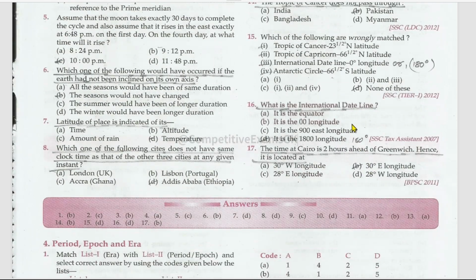What is the international dateline? It is a 180-degree longitude, not 1800 degrees. That is the international dateline. The time at Cairo is 2 hours ahead of Greenwich. Hence it is located at 30 degrees east longitude.